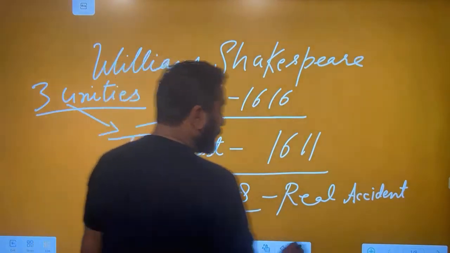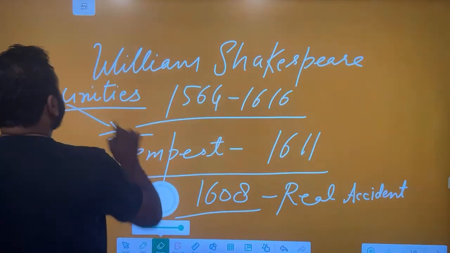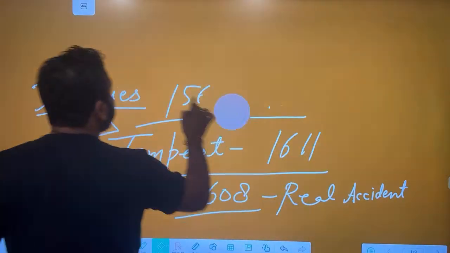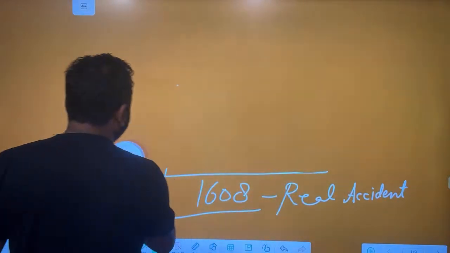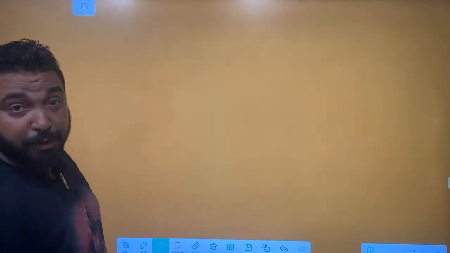Now, when you read Shakespeare's Tempest, you find it out that Tempest is a comedy. Tempest deals with Ferdinand, Miranda, then Trinculo, Gonzalo, Caliban, Sycorax, Prospero. These are the people there.